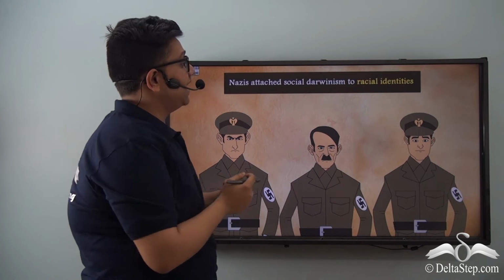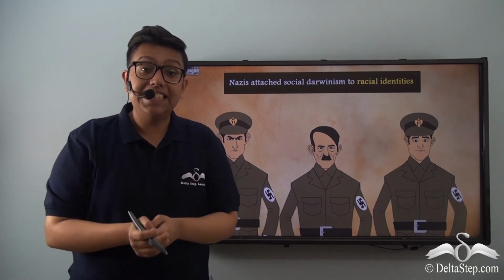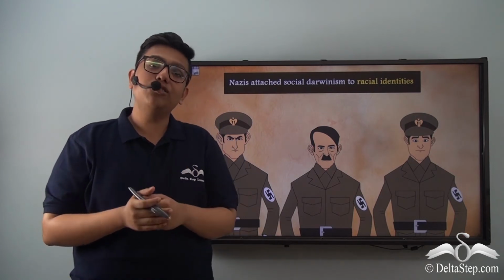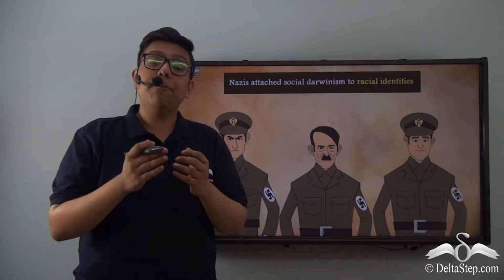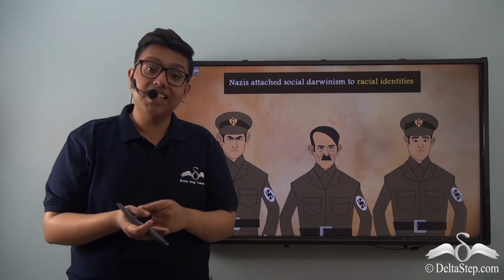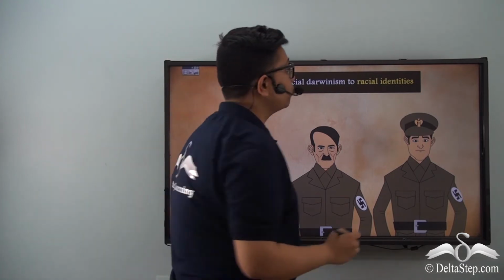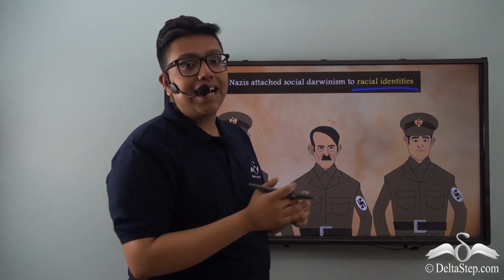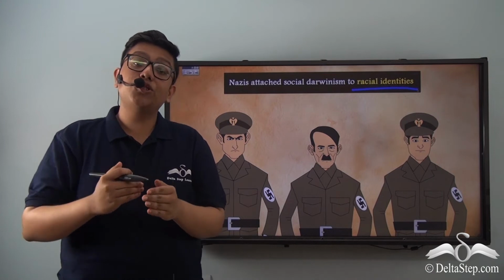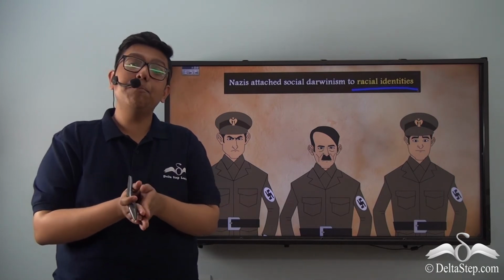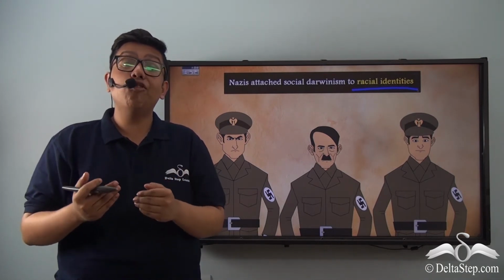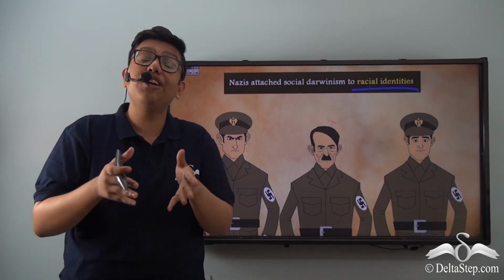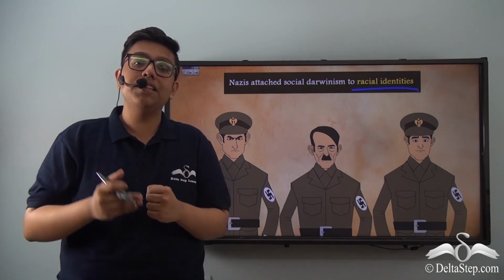But the Nazis even took this a step further. They misinterpreted the entire social Darwinism concept and also the concept of survival of the fittest, and they applied this not only to the strength of political power and resources, but also to racial identities. What the Nazis therefore said is that there are some races who are superior to the other races simply in terms of them having evolved more over the other races. Therefore, what the Nazis were doing were trying to scientifically prove that some races are superior to the others.